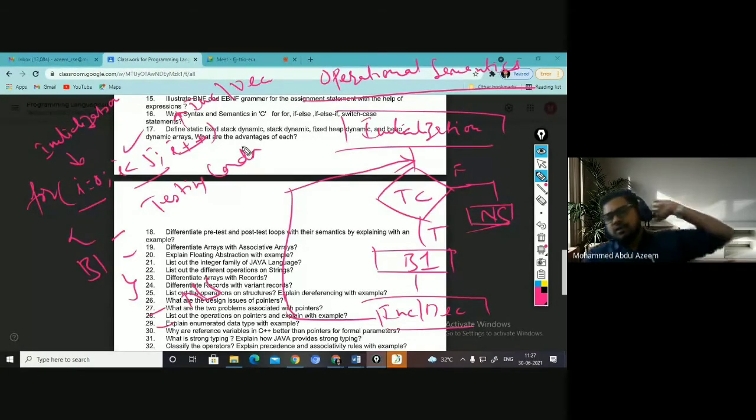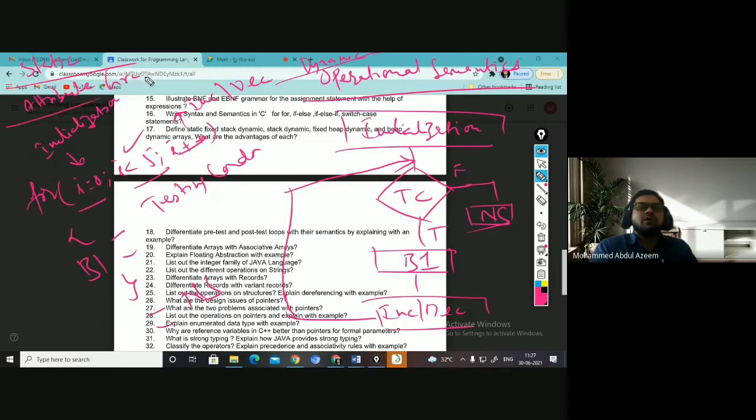You have two types of semantics, static semantics and dynamic semantics. Operational semantics is said to be dynamic semantics. Static semantics means attribute grammar. We have discussed this in the previous classes. You can go through this. Attribute grammar.